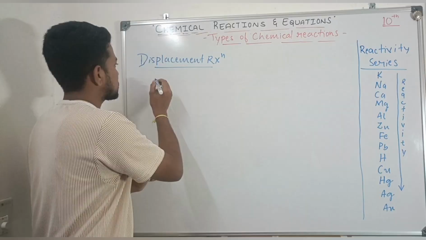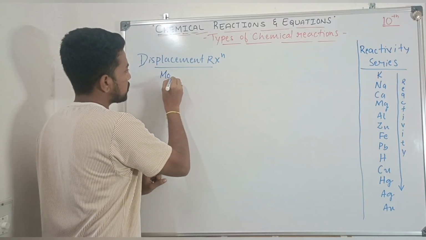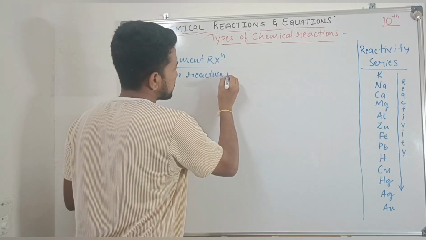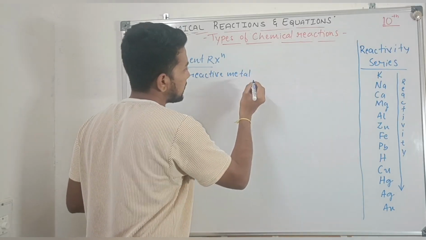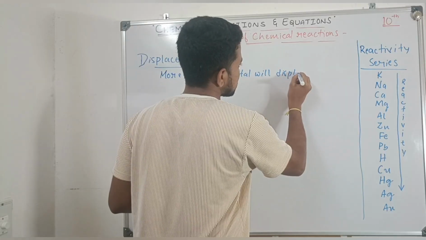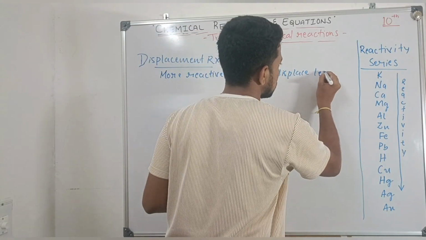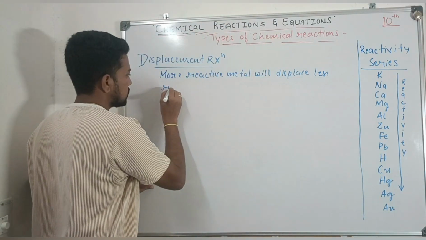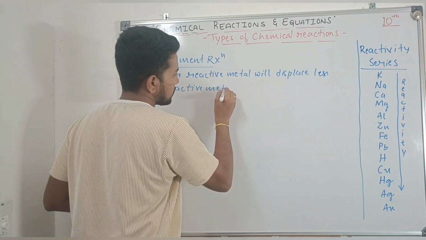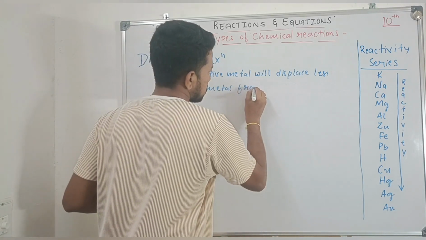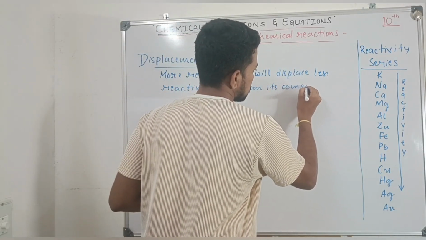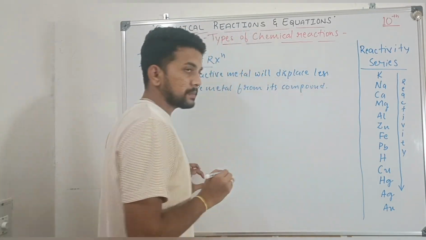So displacement reaction is: more reactive metal or more reactive element will displace less reactive metal from its compound is called as displacement reaction.